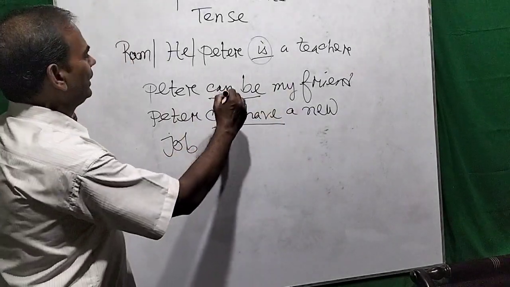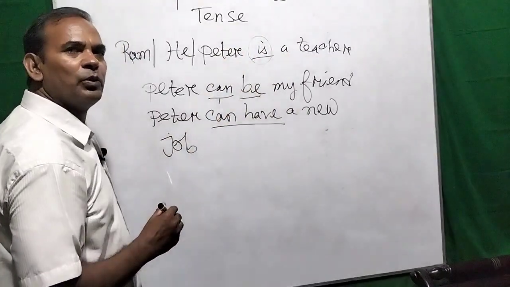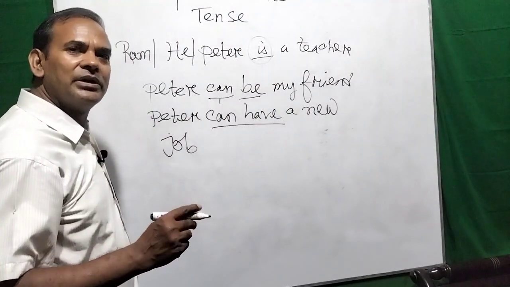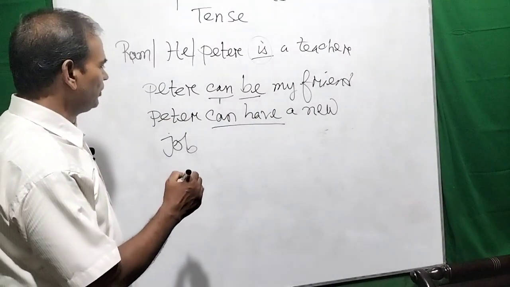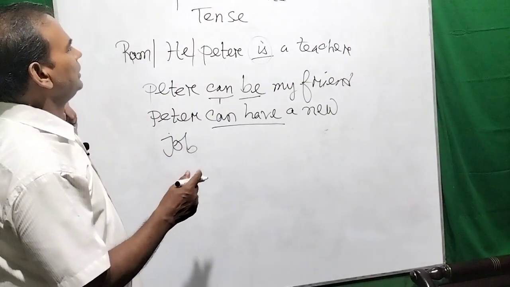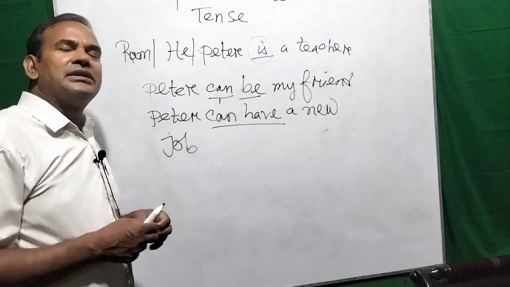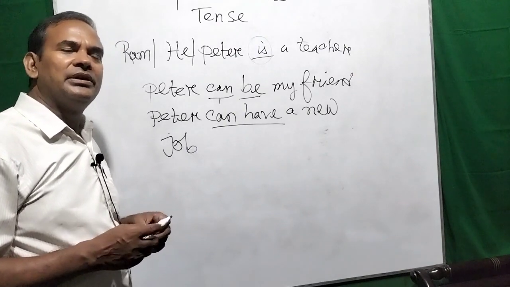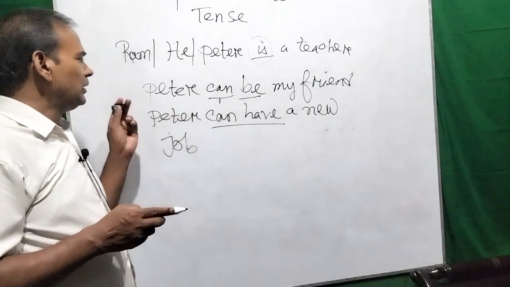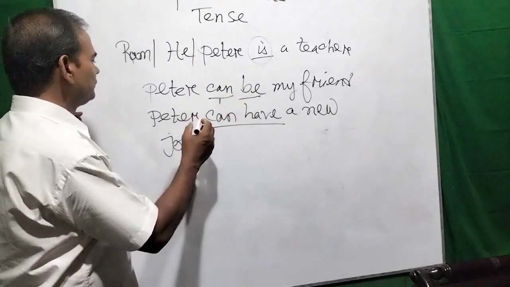Can and be. But what is the other thing? What is the other present form? The other present form is does. I have shown you. If I say he does have a new book, he does have a new book. So that is another thing.